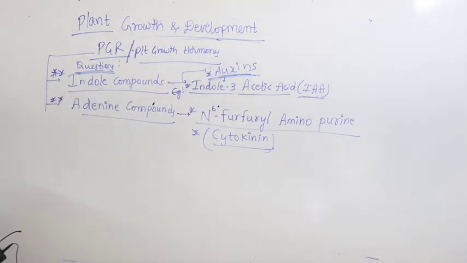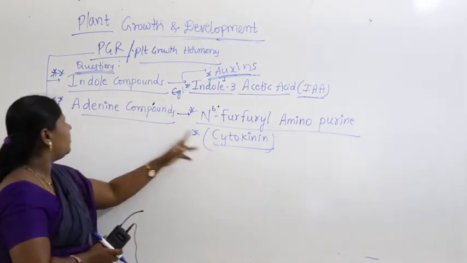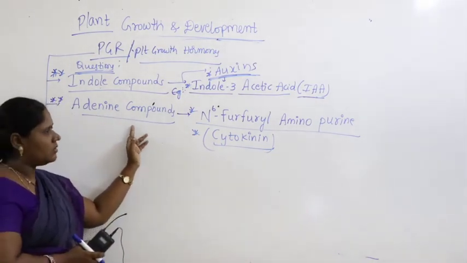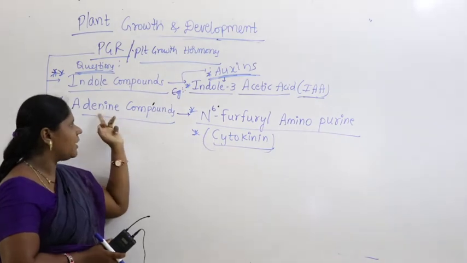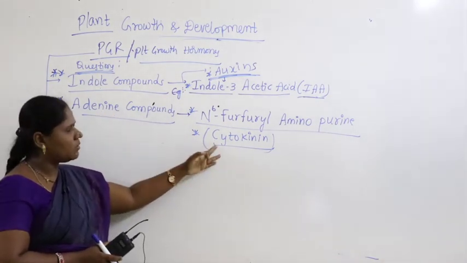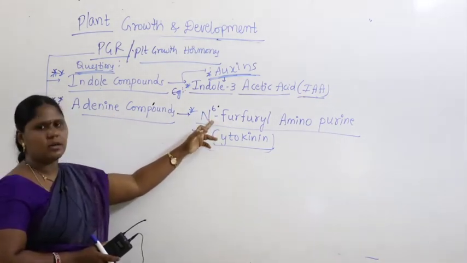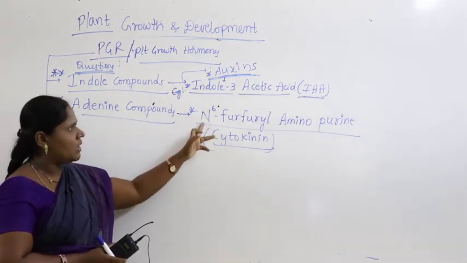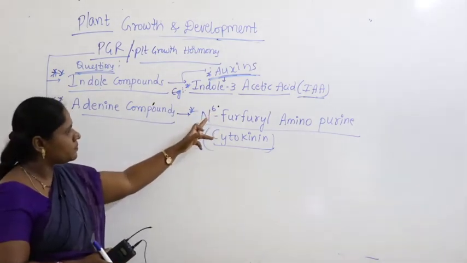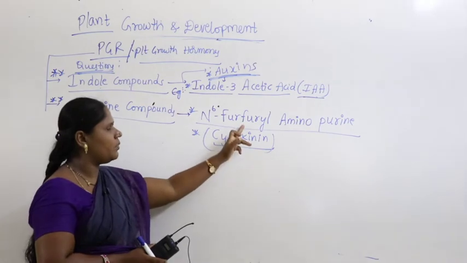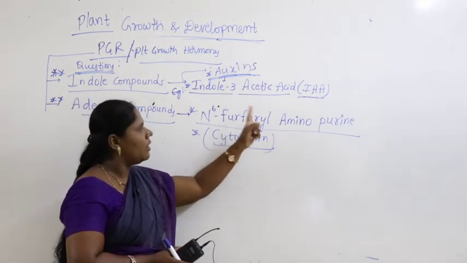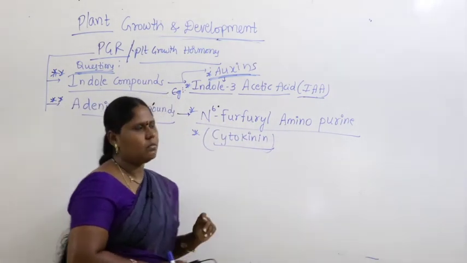So cytokinins are made up of adenine compounds. Chemically, cytokinin is N6 furfuryl aminopurine.